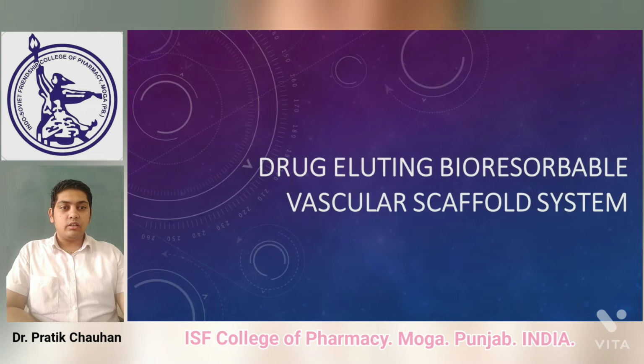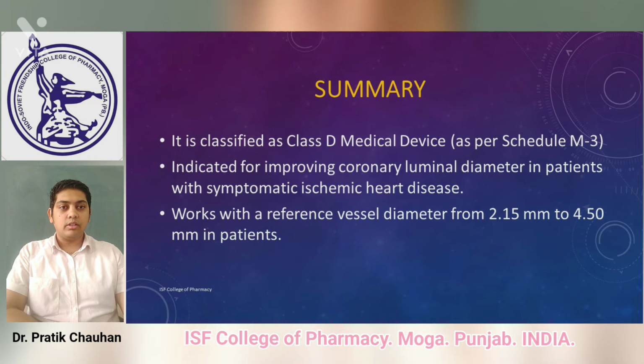Further, we'll see the drug eluting bioresorbable vascular scaffold system, which is currently in high demand in the medical device market. It is usually categorized under class 3 devices, and we can classify it as a class D medical device as per Schedule M3 of the Indian FDA.